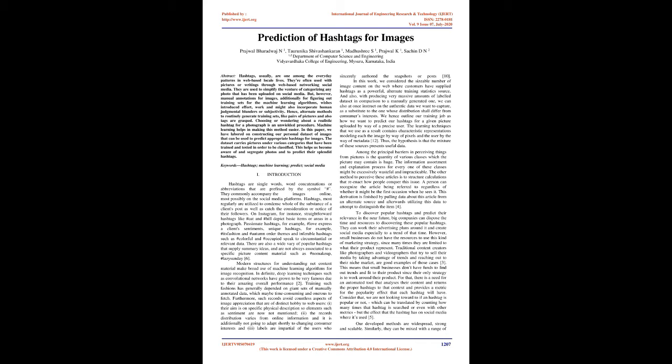The other method to perceive these objects is to design algorithms that simulate how humans overcome this issue. A person can recognize the object in question even if it might be the first time he sees it. This derivation is done by pulling information about this object from an alternate source and afterwards using this information to try to identify the object.